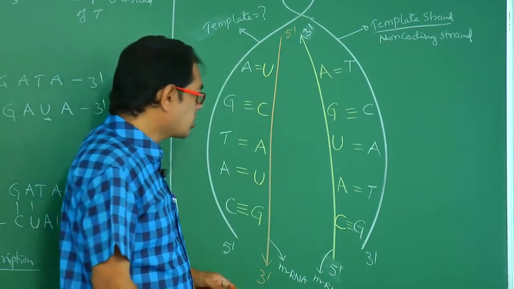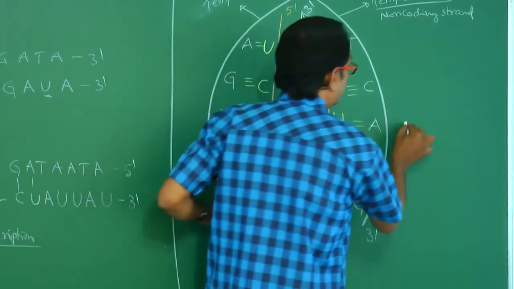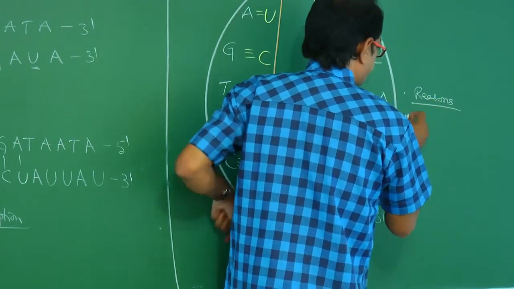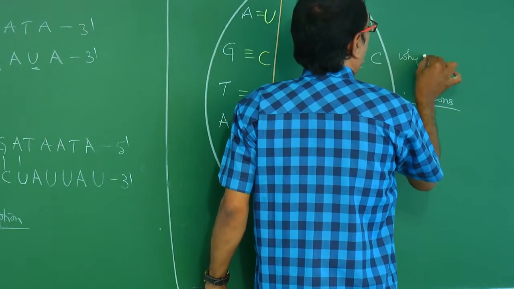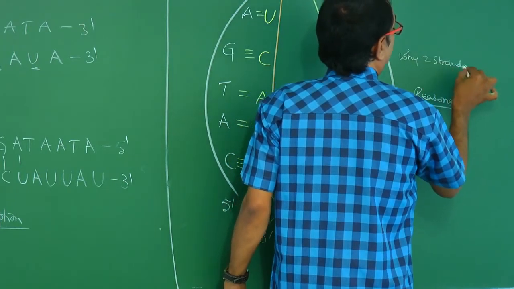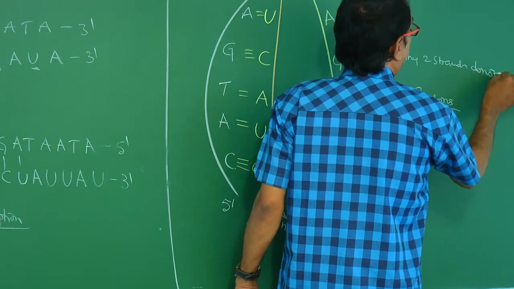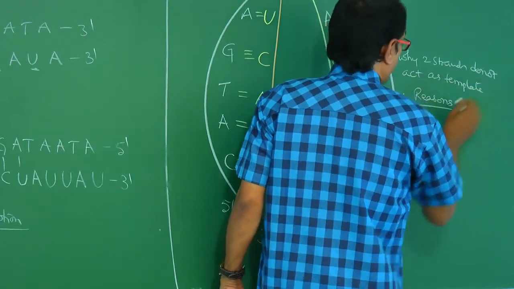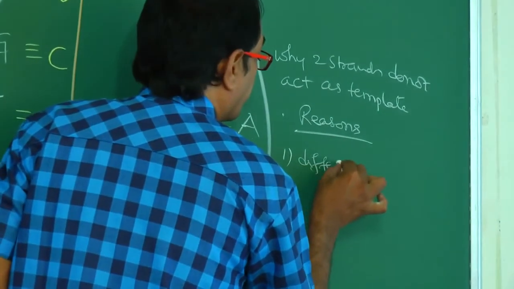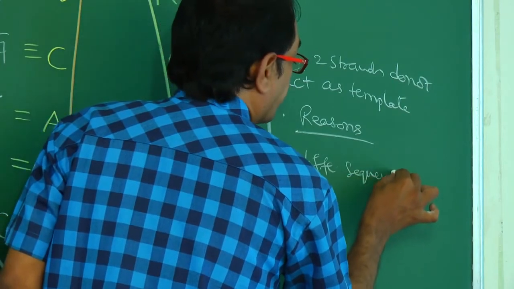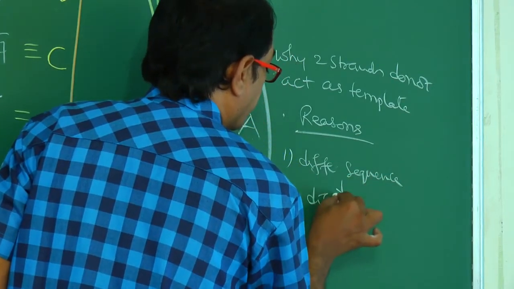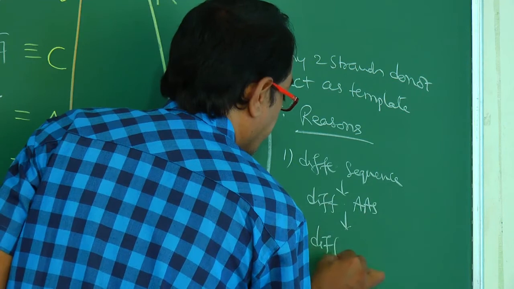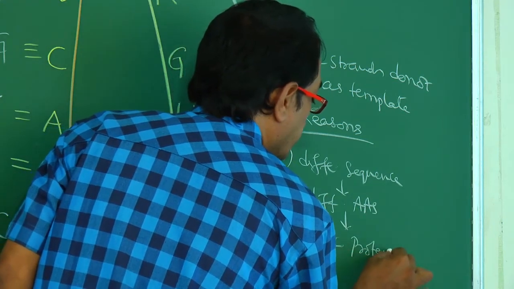Second reason is, two reasons are there. Reasons why two strands do not act as template: different sequence means different amino acids, means different proteins will be formed.